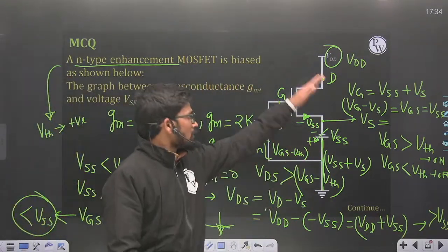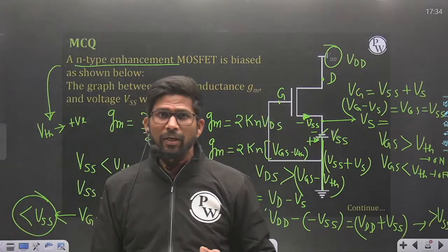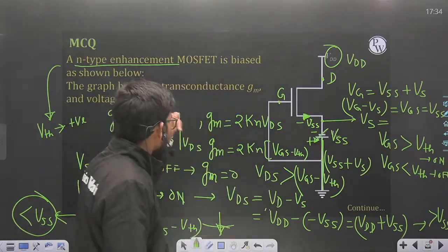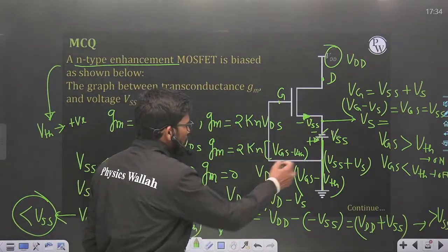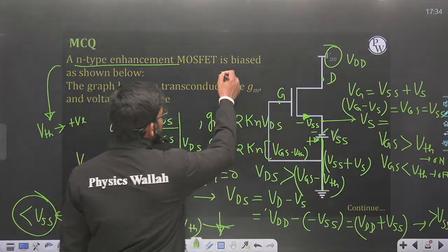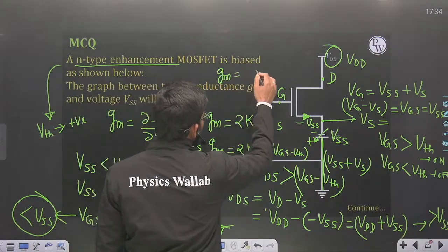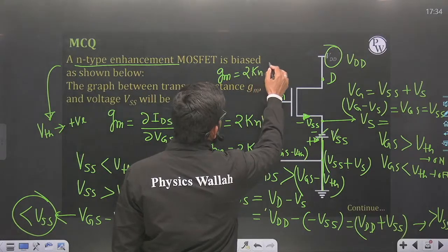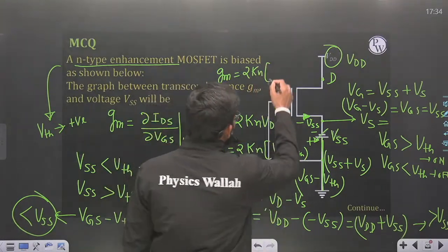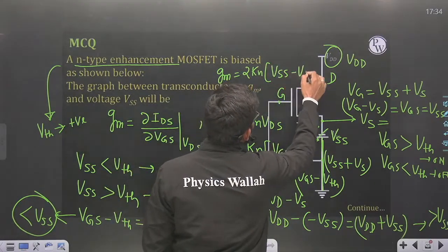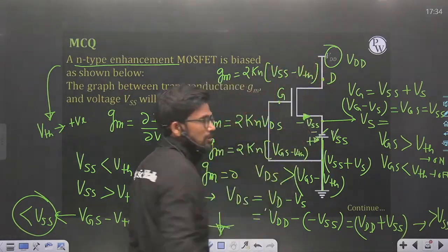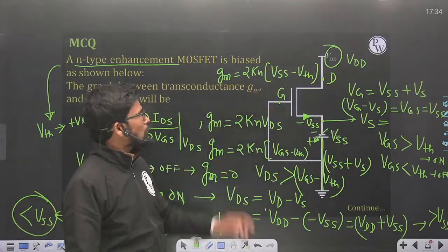That means this MOSFET is always operating in saturation region, and I can always use this formula for finding out the transconductance value GM. So GM is equal to 2Kn, where Kn is constant, times VGS, which is VSS minus VTH, threshold voltage, a constant value.